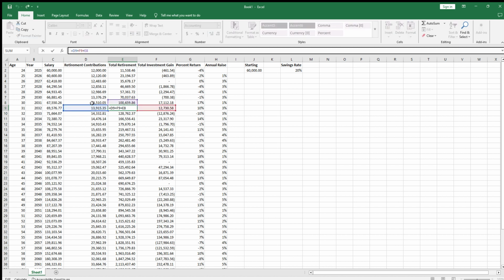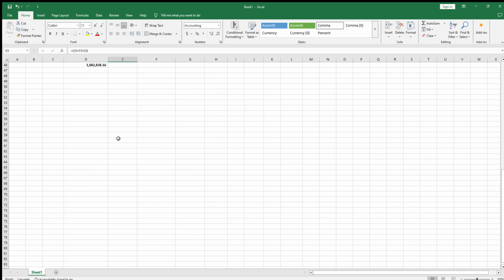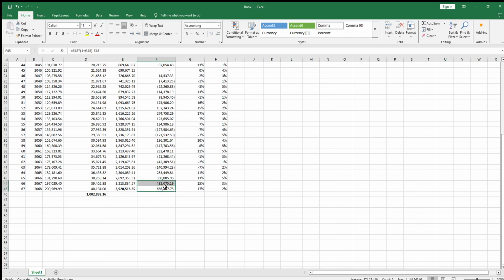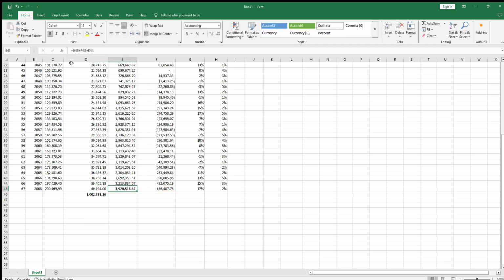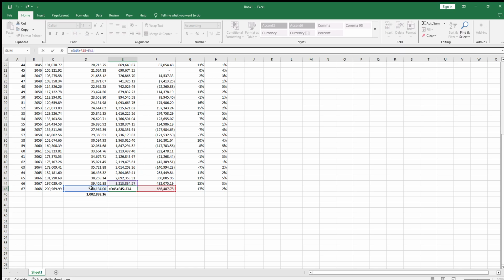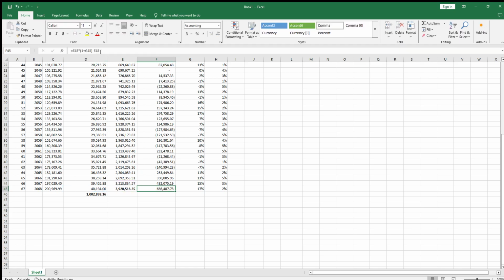So yeah, our total contribution for that year is 13,915 plus our prior year's total retirement plus any gains that we had. So this is looking more correct. Perfect. Holy cow, 600,000. So we're adding the prior year plus this current year's gain and any gain that we had in total of our investment fund. Yeah, so this is looking good.